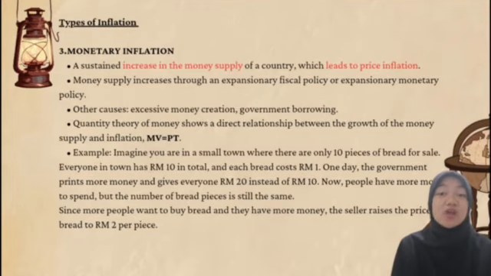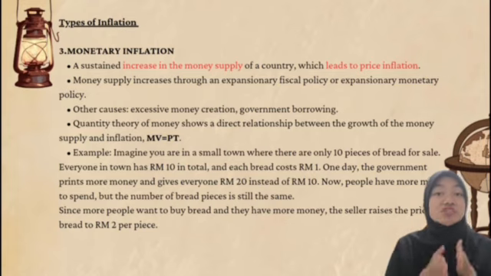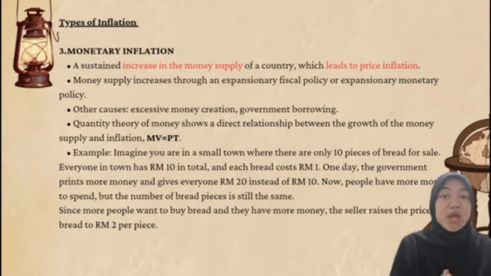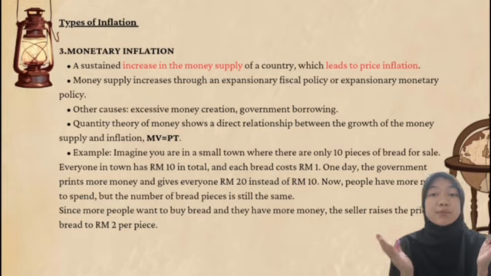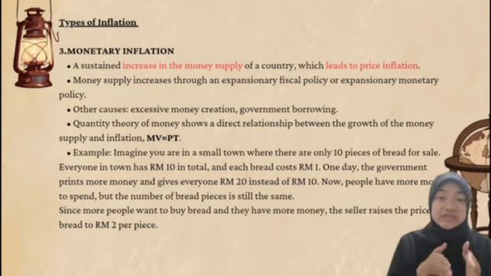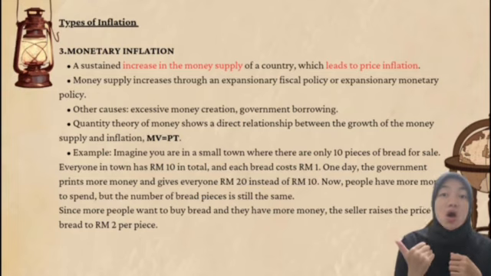The last type of inflation is monetary inflation. Monetary inflation is a sustained increase in the money supply of a country which leads to price inflation. Money supply increases through an expansionary fiscal policy or expansionary monetary policy. Other causes that lead to monetary inflation are excessive money creation or government borrowing.